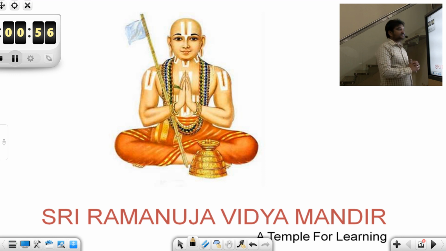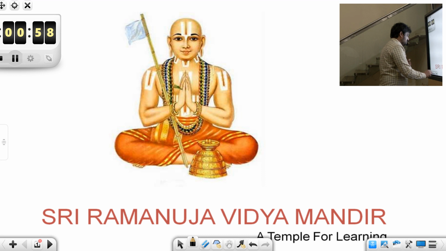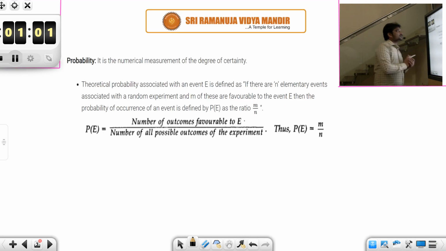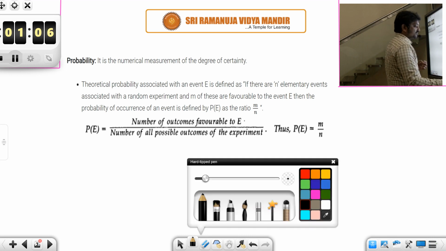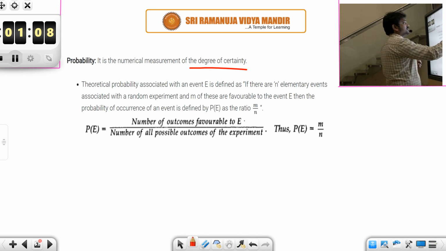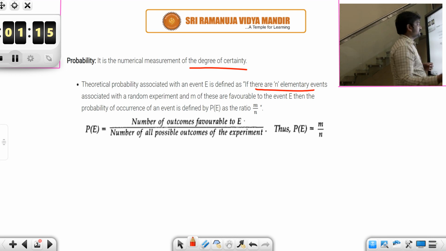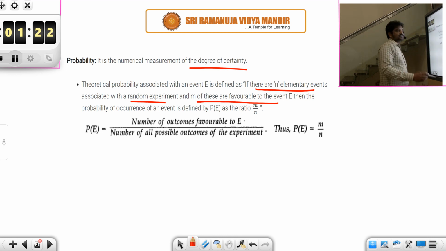So let's understand the basics of probability so far as your 10th class curriculum is concerned. First of all, it is the numerical measurement of degree of uncertainty. Theoretical probability associated with an event is defined like this: if there are n elementary events associated with a random experiment and m of these are favorable to the event, then the probability of occurrence of an event is defined as P of E, and it is the ratio m by n.